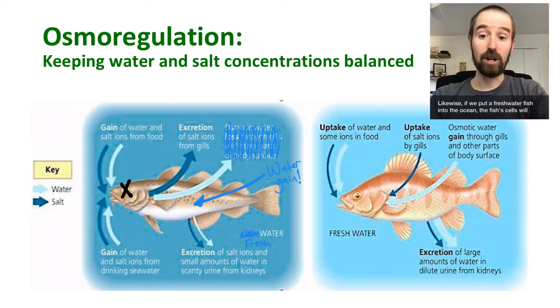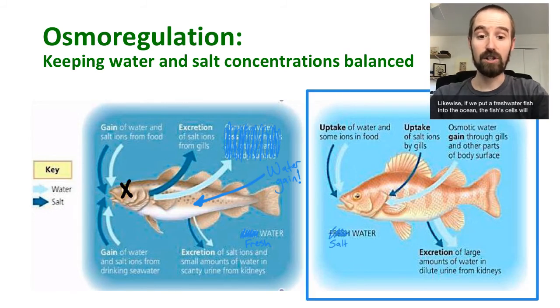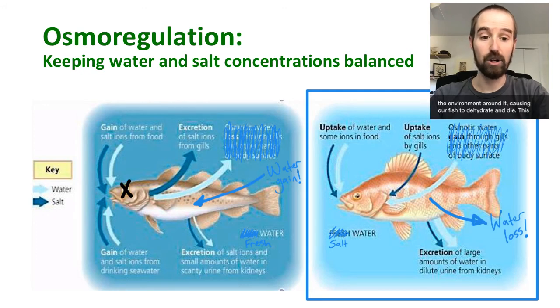Likewise, if we put a freshwater fish into the ocean, the fish's cells will suddenly be surrounded by an environment that is much saltier, and water will diffuse out of our fish's cells to balance the concentration of the environment around it, causing our fish to dehydrate and die. This poor freshwater fish will not be able to maintain homeostasis in a saltwater environment.